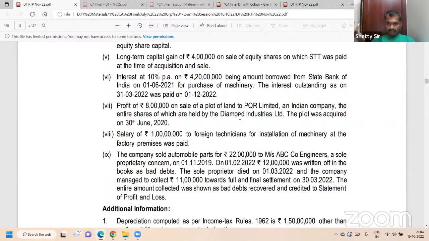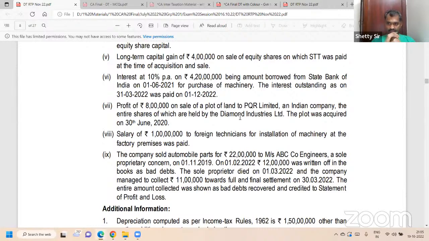On the right side, 11 lakh credited to P&L. So 12 lakh was debited to P&L and 11 lakh is credited to P&L. So 1 lakh excess debited.